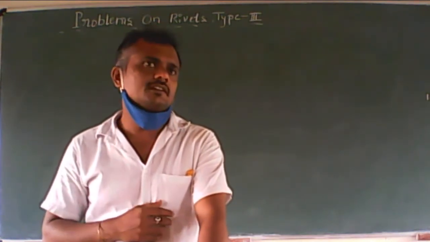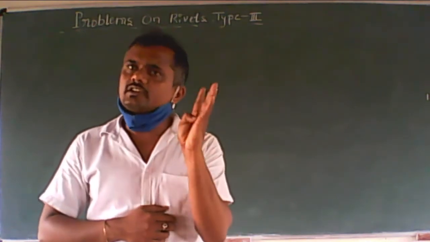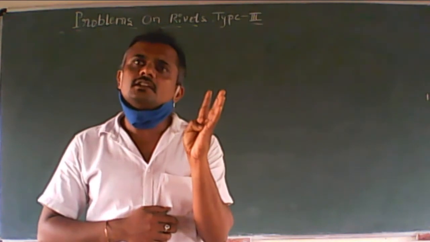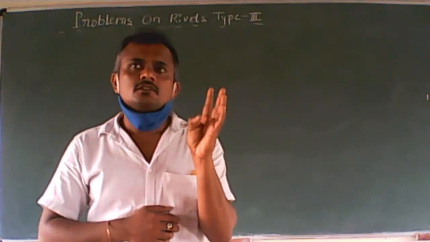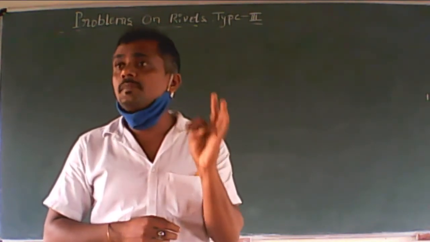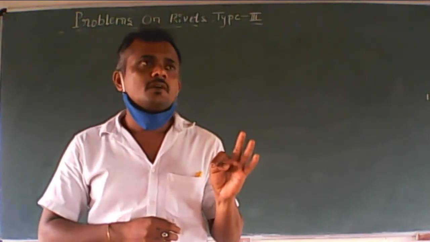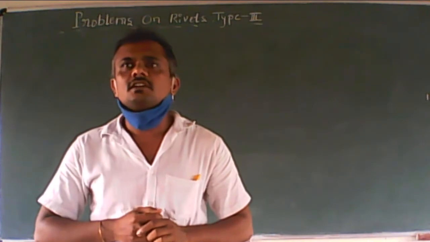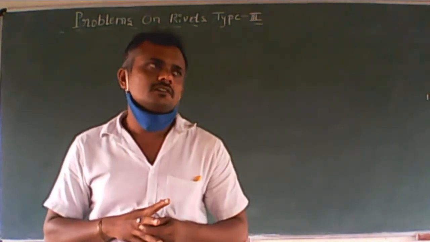Type 2 ದಲ್ಲಿ ಏನು ಮಾಡ್ತಾನೆ? Here only thickness is given. Then we have to find out the diameter of a rivet and pitch of the rivets. There are two methods for calculating the pitch. Okay. So this is regarding the second type.